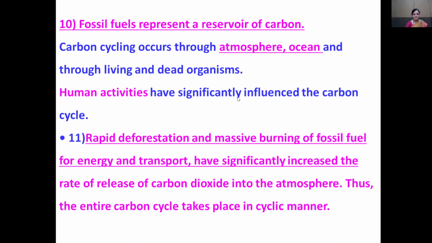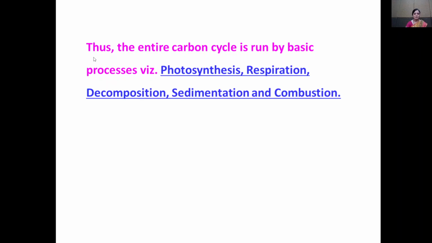Human activities have significantly influenced the carbon cycle. Rapid deforestation and massive burning of fossil fuel for energy and transport have significantly increased the rate of release of carbon dioxide into the atmosphere. Thus, the entire carbon cycle takes place in a cyclic manner. The entire carbon cycle is run by basic processes, that is photosynthesis, respiration, decomposition, sedimentation, and consumption.